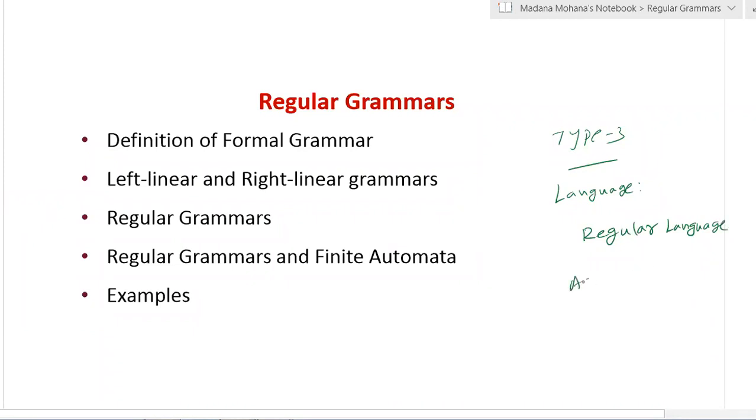Then its acceptor is called finite automata. Then its grammar. The type 3 grammar is called regular grammar.